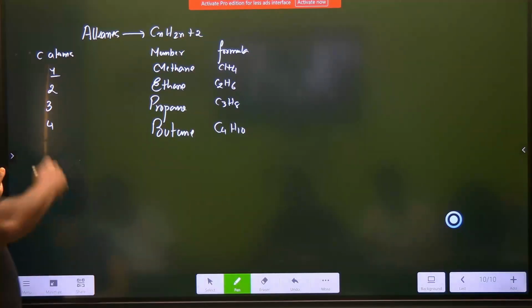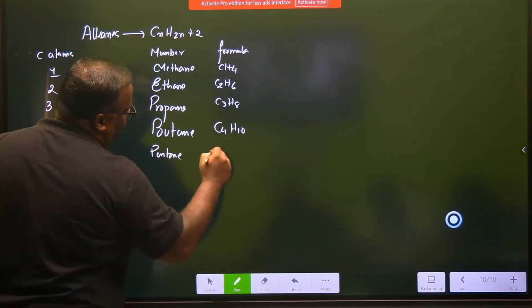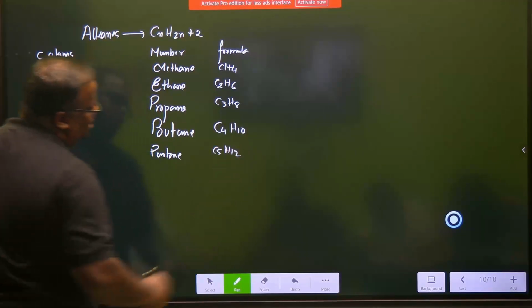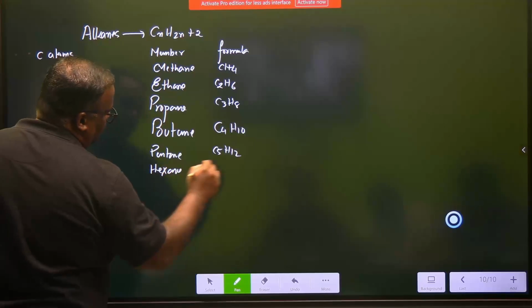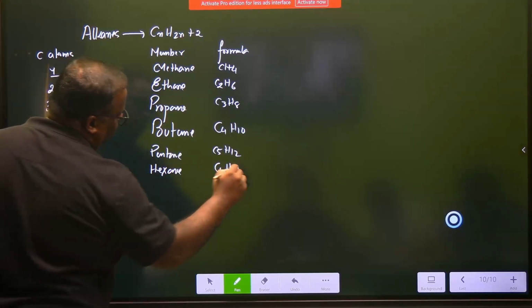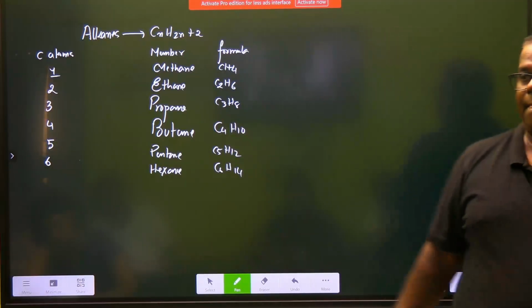Okay? Carbon atom number 5, pentane, C5H12. That much is enough. 6, hexane, C6H14.